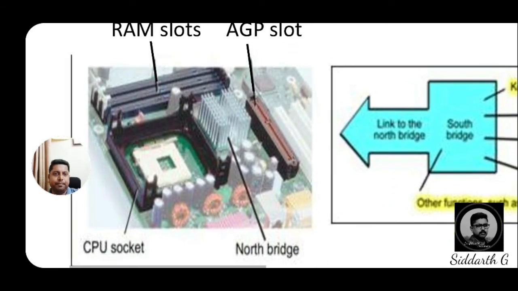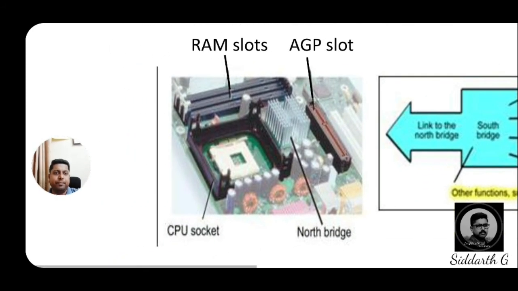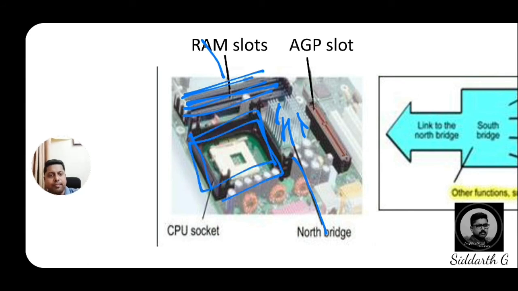See. These slots we are observing, block parallel-like structures. This is what we call the RAM slot. And some pin-like structures, if you are observing clearly. This is what we call the north bridge. And where we place the processor, this is what we call the processor socket, and AGP slots, where we place the accelerated graphics cards. So this is what we call AGP slots.